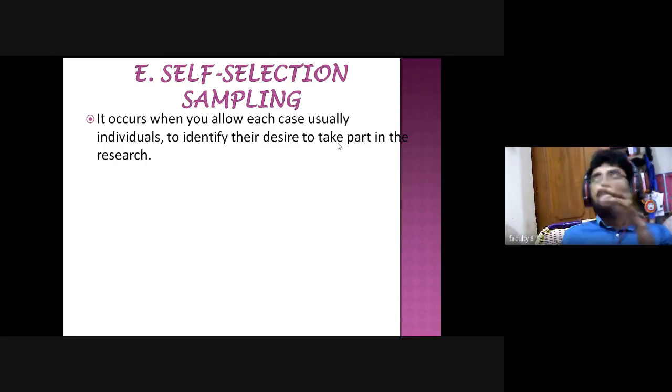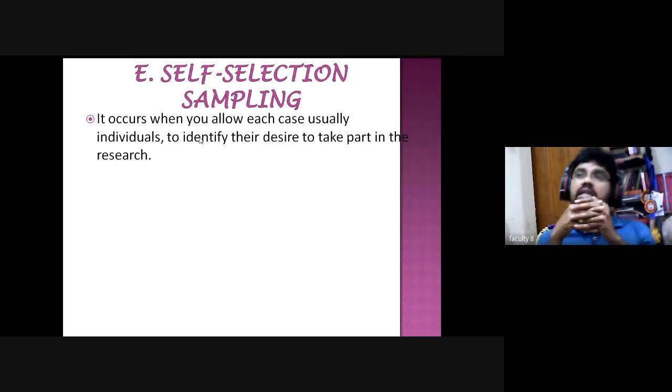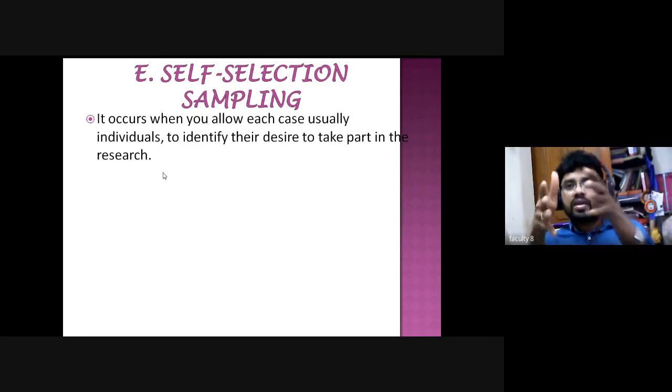So in that case, they may not directly contact me. The anthropologists themselves will involve with them, take part in their work, and live with them. In that case, they will select the self-selection sampling method. What is it? When you allow each individual case to identify their desire to take part in the research. If they are very close to your topic, you can simply pick them on the basis of self-selection sampling.